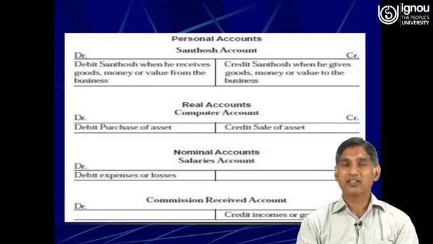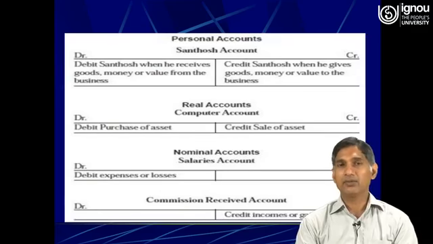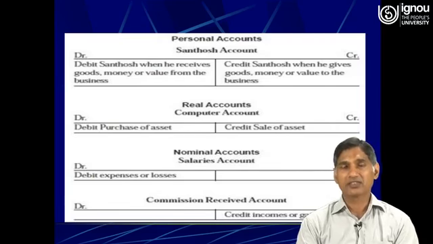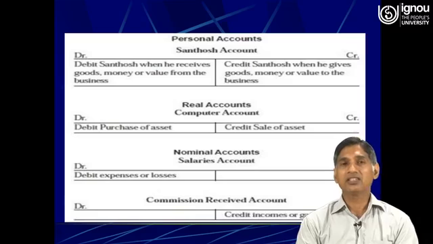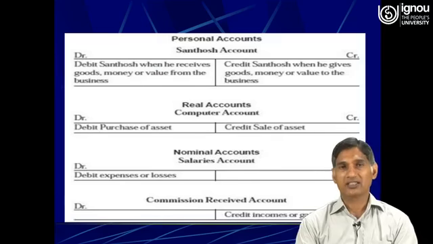So any asset which cannot be seen and cannot be touched is called an intangible asset, but intangible assets can be felt. Likewise, tangible assets can be seen and can be touched. For example, plant, machine, furniture, land, building. These are a few examples of tangible assets which can be seen and touched.